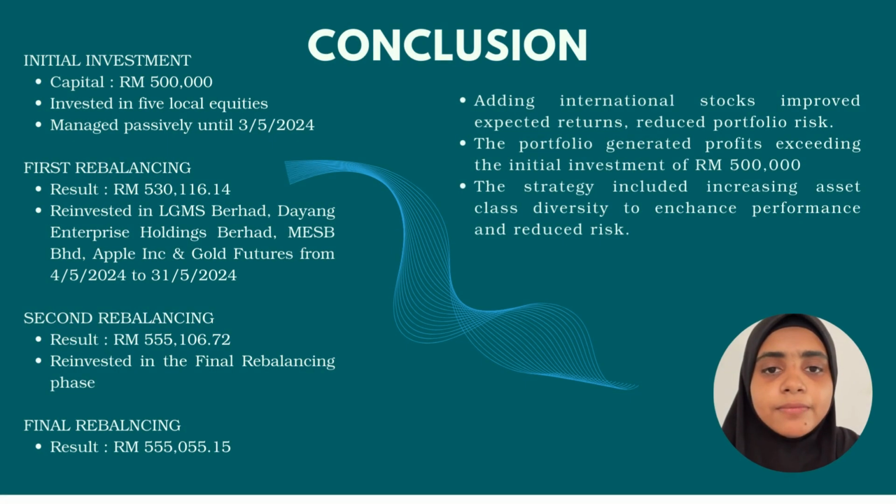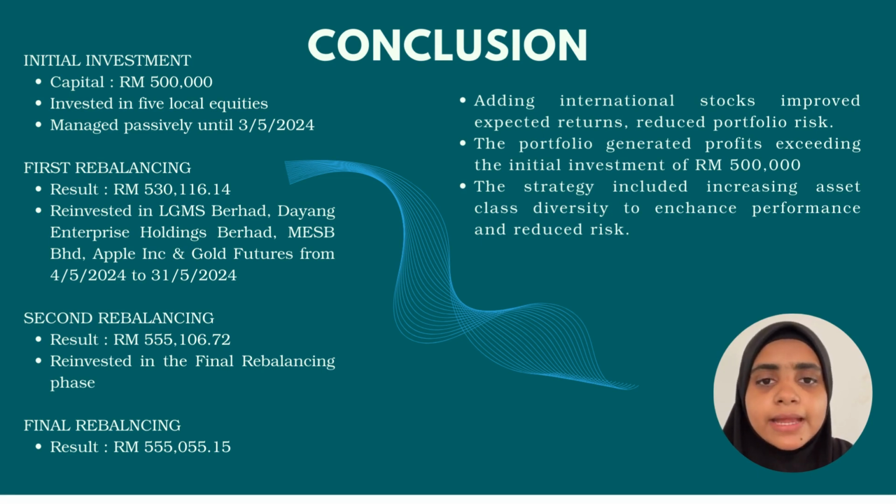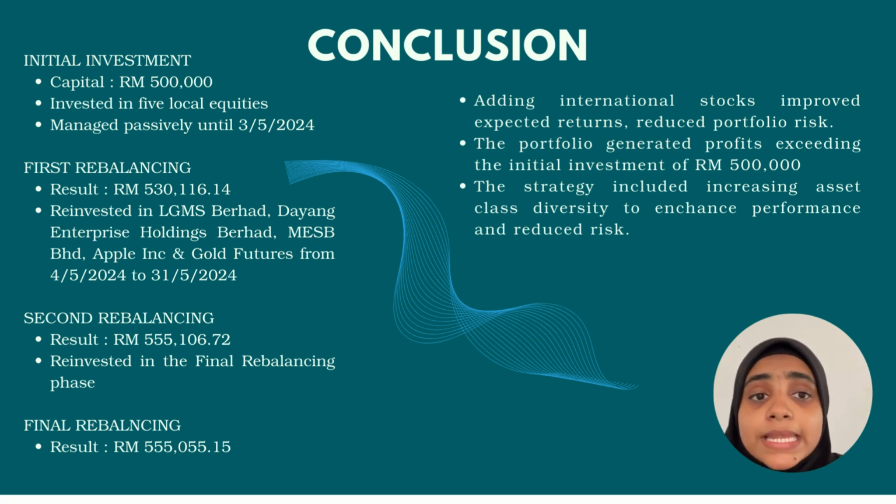This assignment involved analyzing 11 different securities across various asset groups. We started our investment in MESB Berhad and ShopRite Holding Ltd on 2nd January 2024. Later, on 6 May 2024, we included Apple Inc., LGMS Berhad, Dayang Enterprise Holding and Gold Futures. We began with an initial capital of 500,000, which we fully invested in 5 local equities.